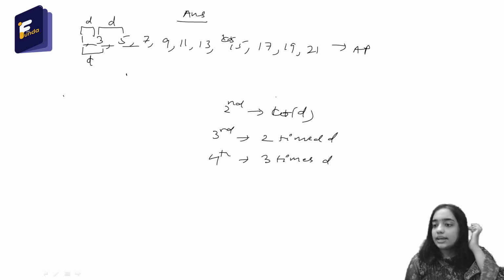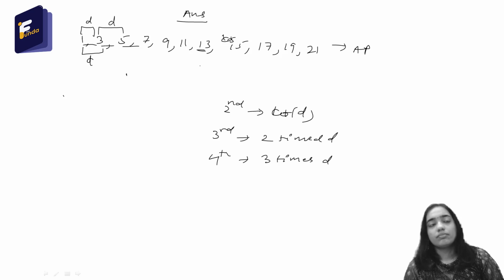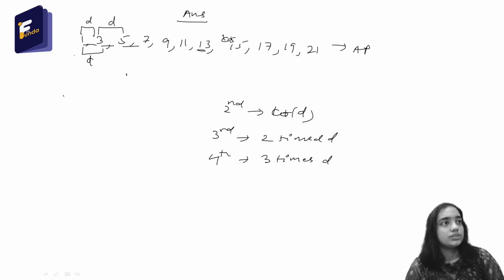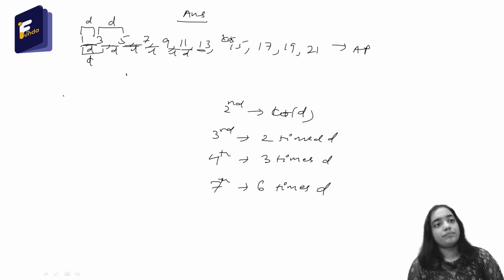So let us say another, let's say the seventh term. 1, 2, 3, 4, 5, 6, 7. So this is the seventh term. For the seventh term, how many times do I have to add d, that is the common difference, to the first term? So let us see that. This is 1 time, this is 2 times, 3, 4, 5, 6. So I have to add d 6 times to get the seventh term.